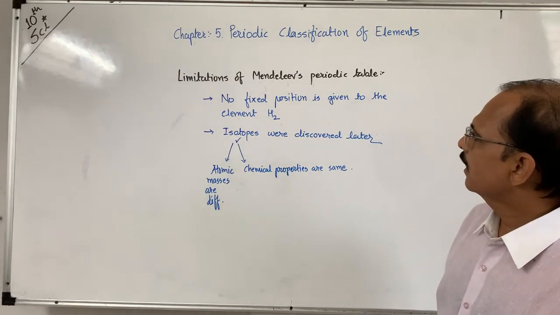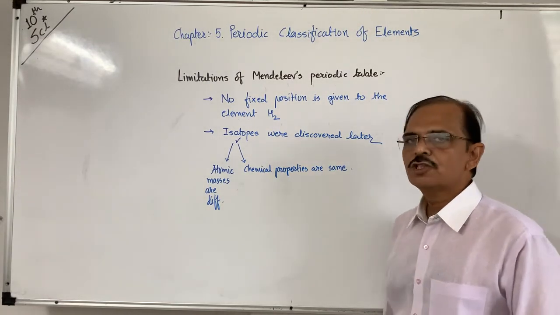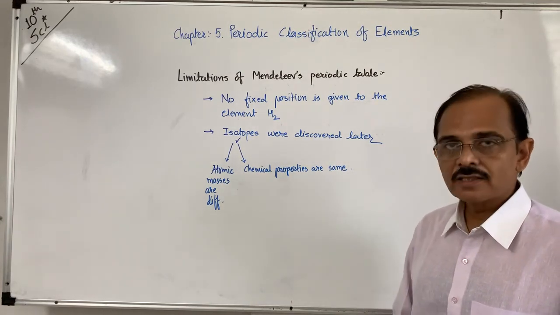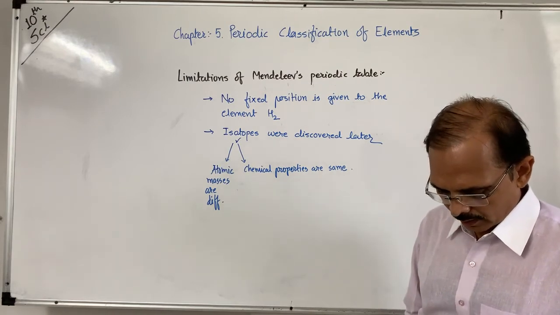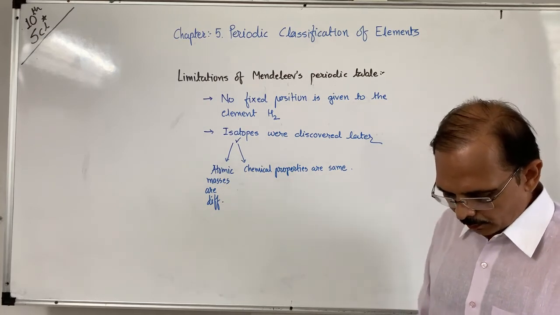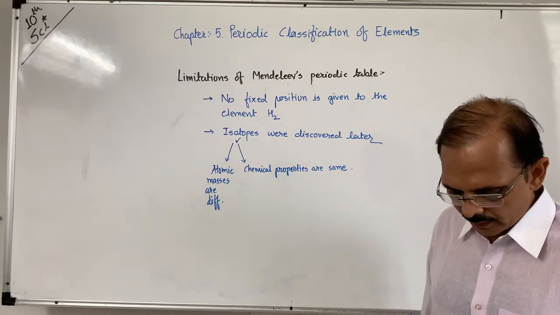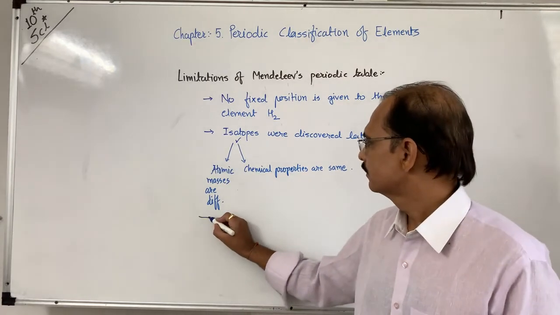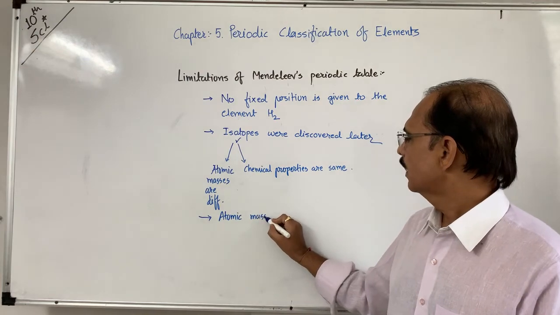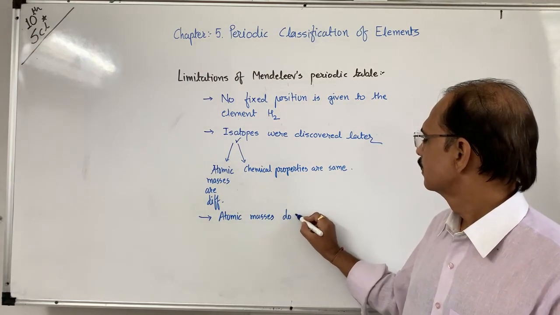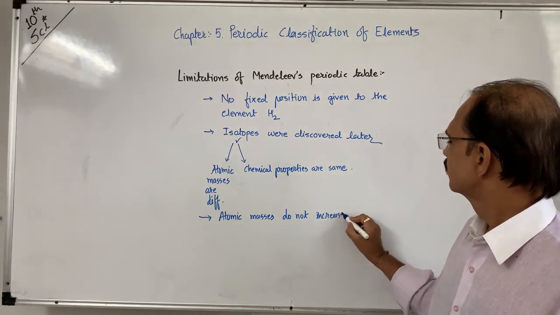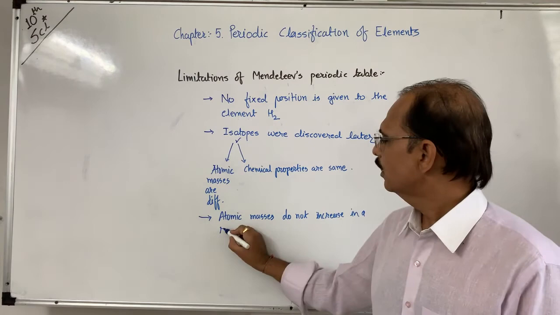It is said that isotopes pose a challenge to Mendeleev's periodic table, because at that time only 63 elements were known and he assigned only 63 elements. Another problem was that atomic masses do not increase in a regular manner.